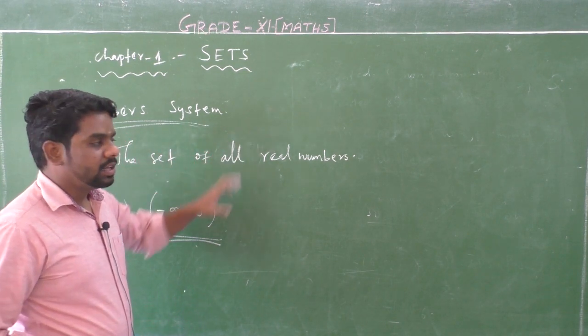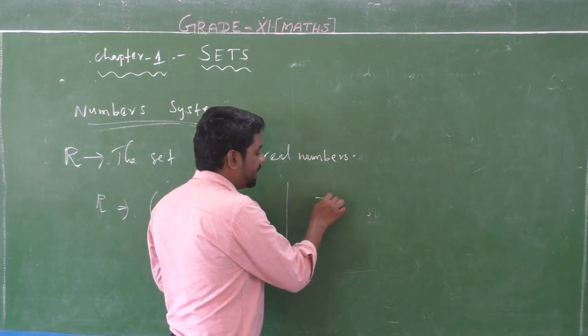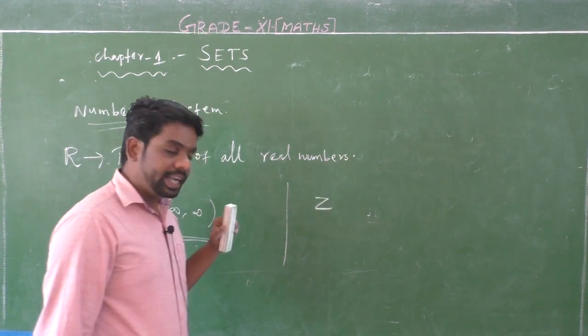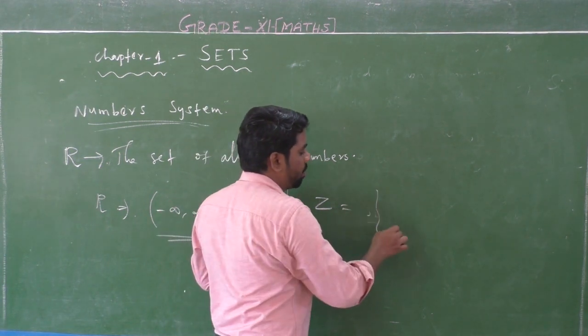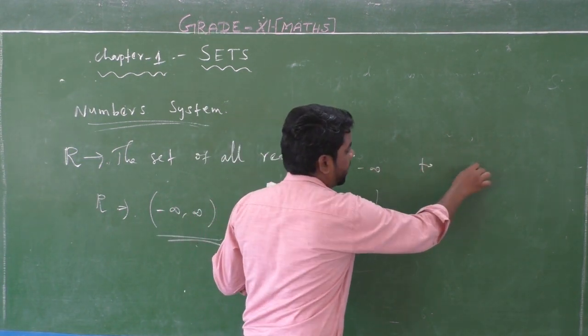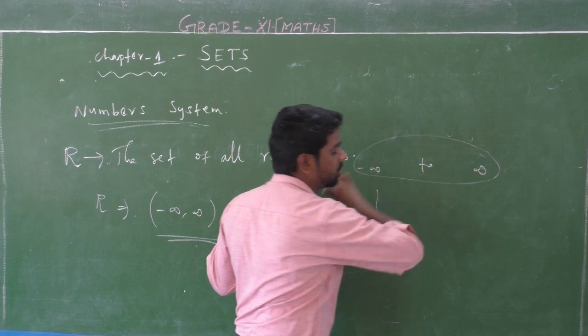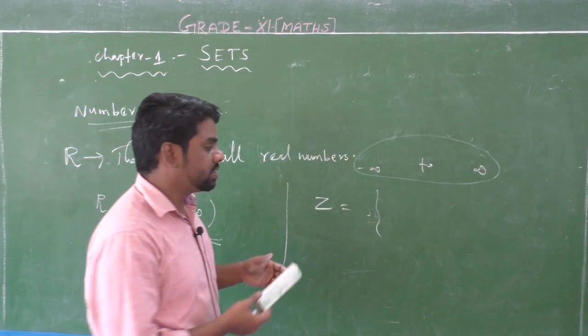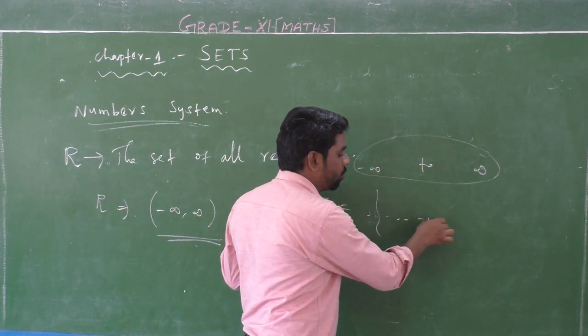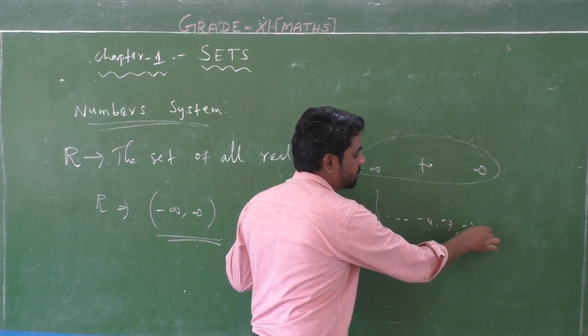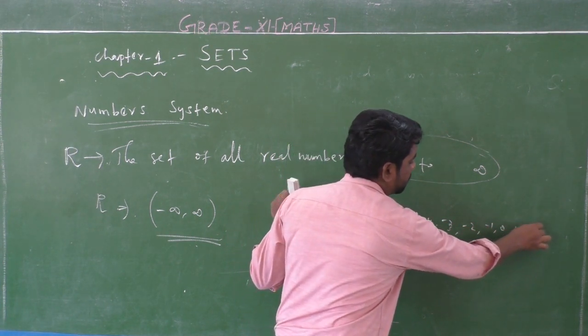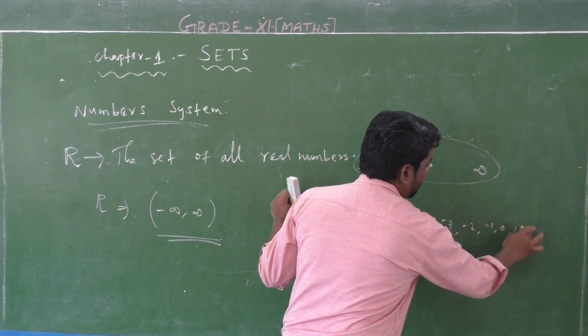Okay, so what is the difference between Z and R? Z is minus infinity to plus infinity, and in between are whole numbers only: minus 4, minus 3, minus 2, minus 1, 0, 1, 2, 3, and so on.